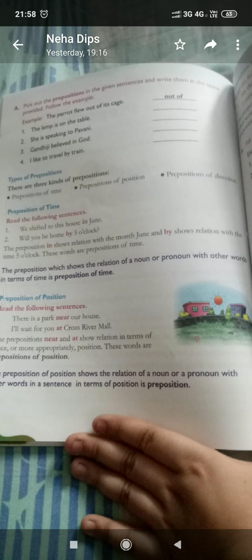Here, in is making the relationship with the house and June. Next is, will you come to home by 5 o'clock? Here, by is the preposition of time because it makes the relation in a sentence.